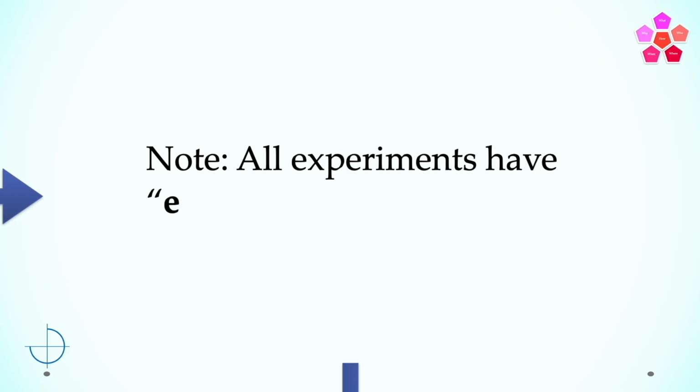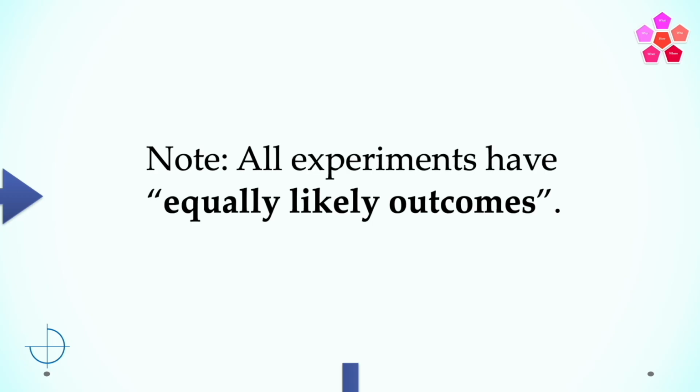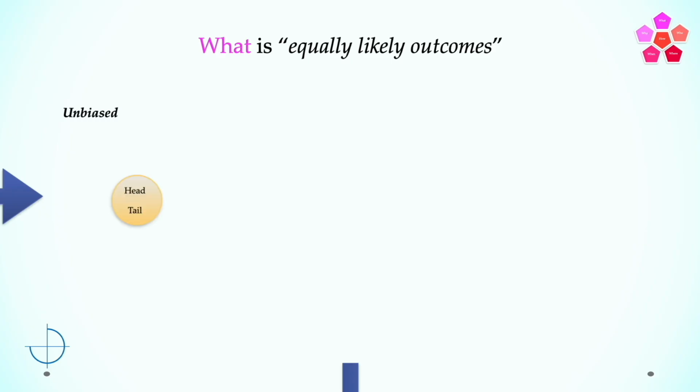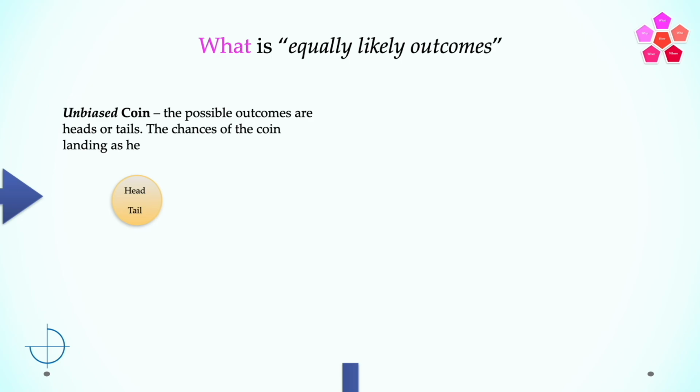In this course further, all experiments have equally likely outcomes. Wait a second, but what are equally likely outcomes? So let's take an example. If we take an unbiased coin, assuming the coin is not landing on the sand as suggested earlier, the possible outcomes are heads or tails. The chances of the coin landing as heads or tails are equal. So an unbiased coin has equal chances of getting heads or tails.